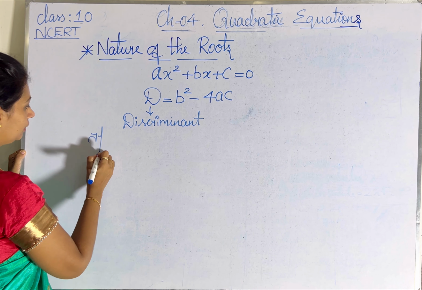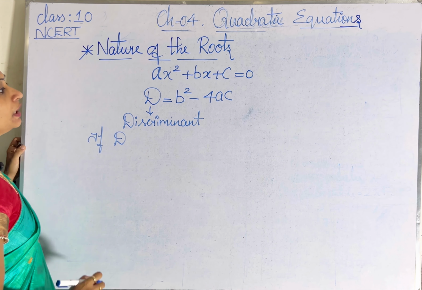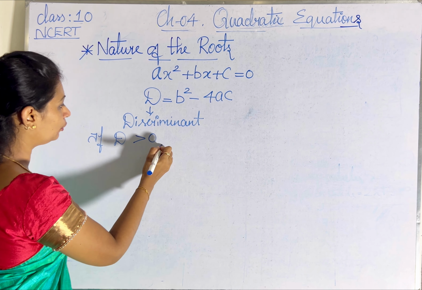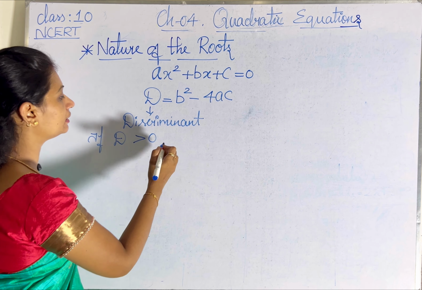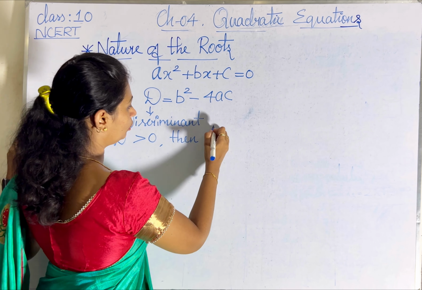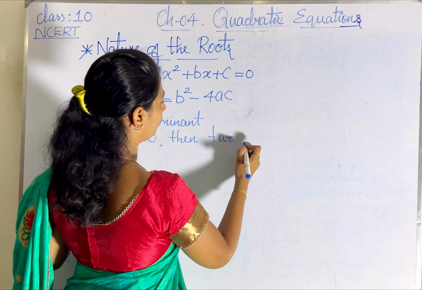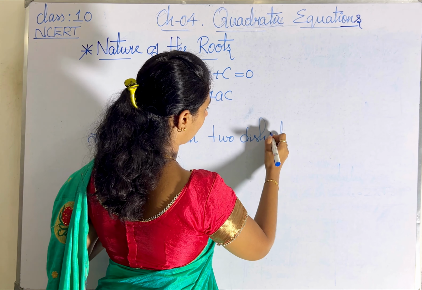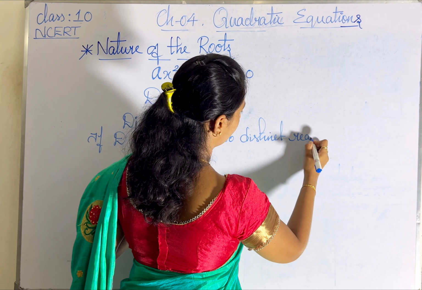If the discriminant D, b square minus 4ac, is greater than 0, if it is a positive integer, then there exist two distinct real roots.